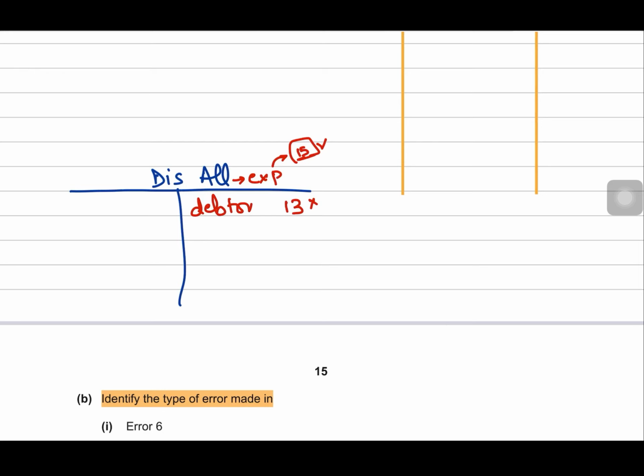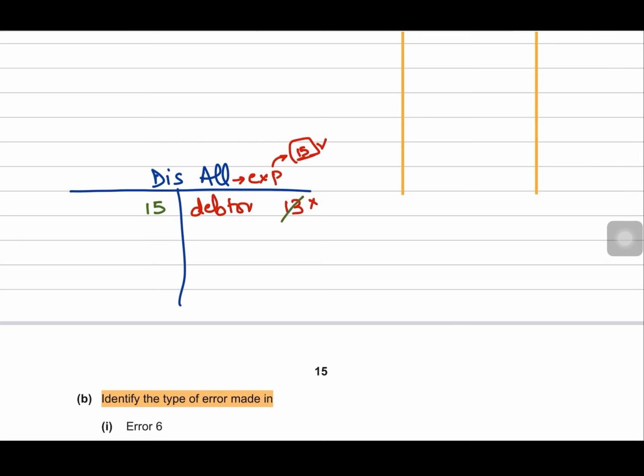Now you have to make 2 entries in order to correct this error. First of all, we have to eliminate the effect of the wrong entry, right, from the wrong side, by now debiting discount allowed, right, so that this 13 will cancel this 13. And then in order to establish my correct entry on the correct side, I again have to debit it by $15, right, because discount allowed is always debited. Please make sure that you don't make this mistake that you directly debit discount allowed with the correct amount. No, this will not establish the right entry on the right side. Rather, this will do what?